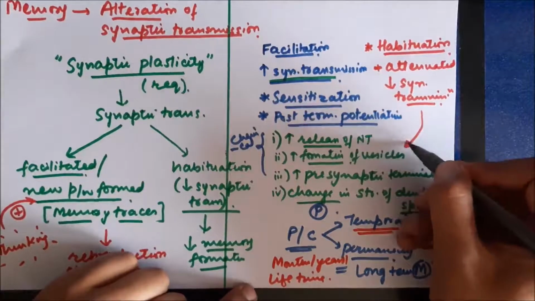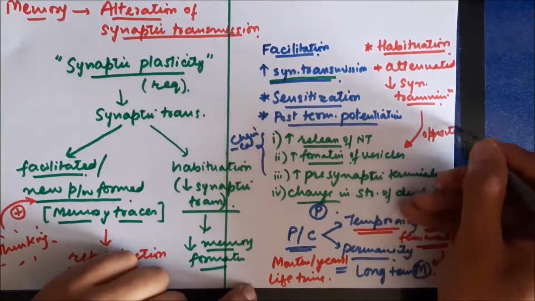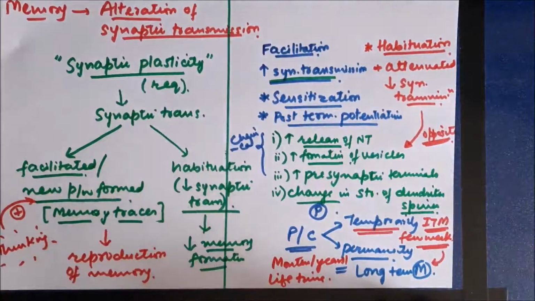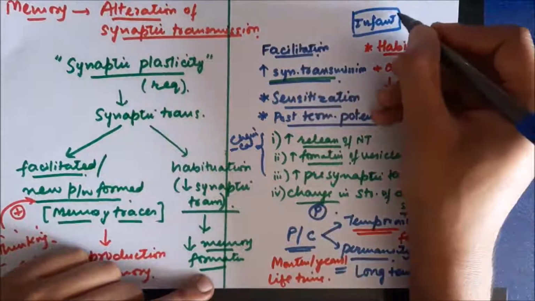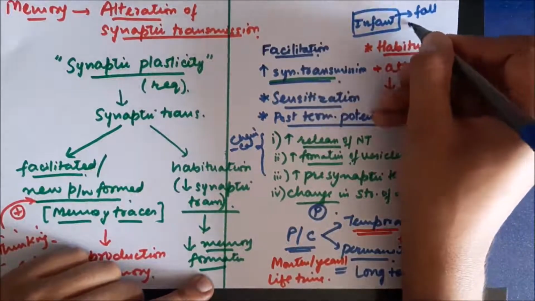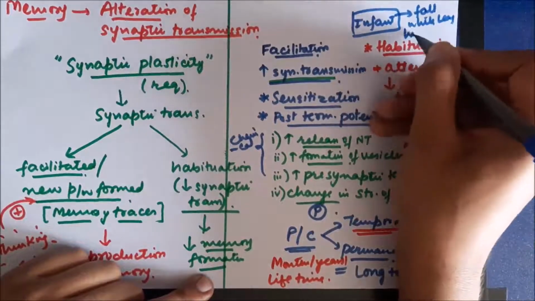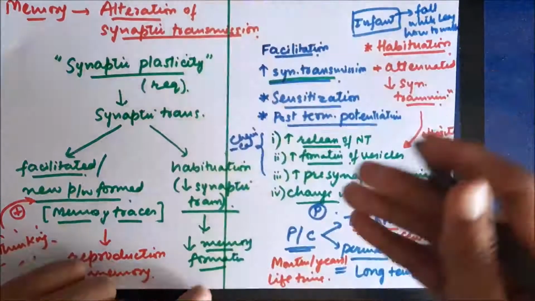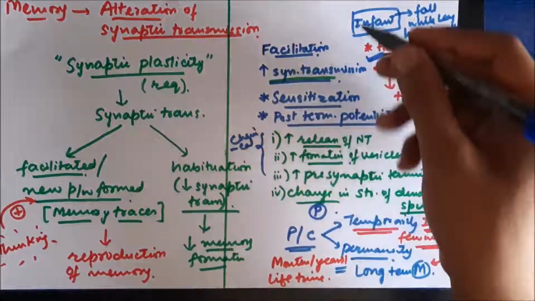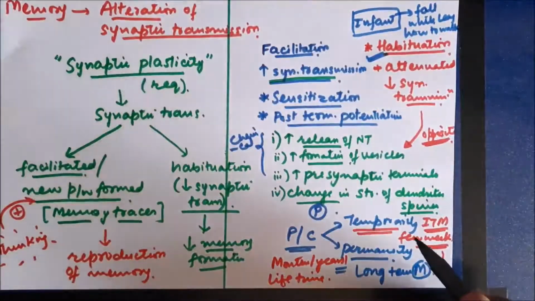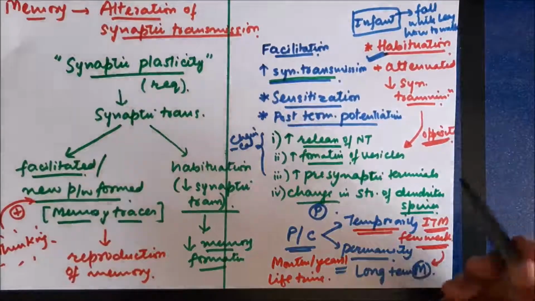There is decrease in neurotransmitter release, decreased formation of vesicles, or even some physical change. So there will be decreased synaptic transmission that will result in habituation. Now it's important, for example, in infants, when infants try to learn to walk, many times they fall while walking. So that memory of how to walk is not correct, and that needs to be attenuated. So habituation occurs in that case. So it's also an important phenomenon.